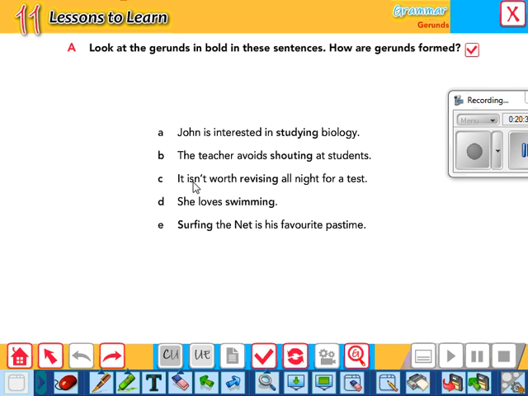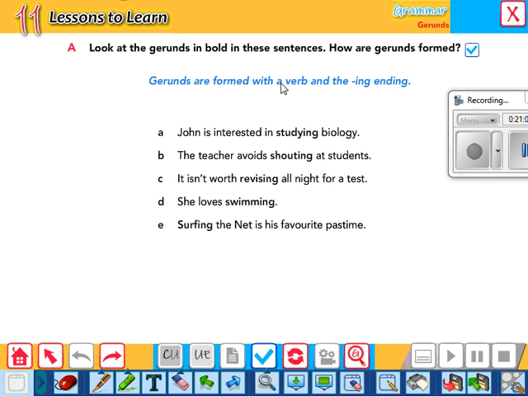Here, it isn't worth revising all night for a test. It isn't worth, after specific phrases. She loves swimming, here object. Surfing the net is his favorite pastime. Surfing, this is subject. So we use ing as subject, object, after specific phrases, specific verbs, and after prepositions.